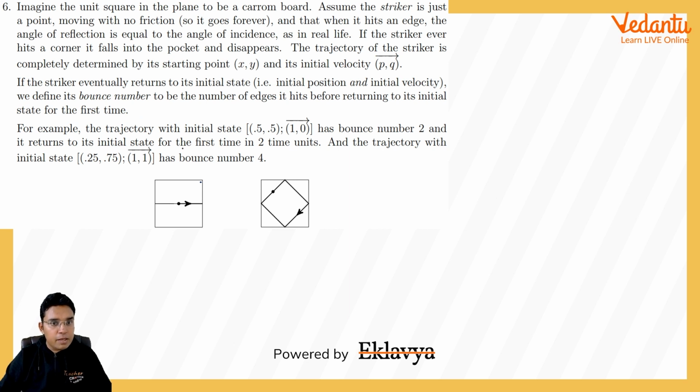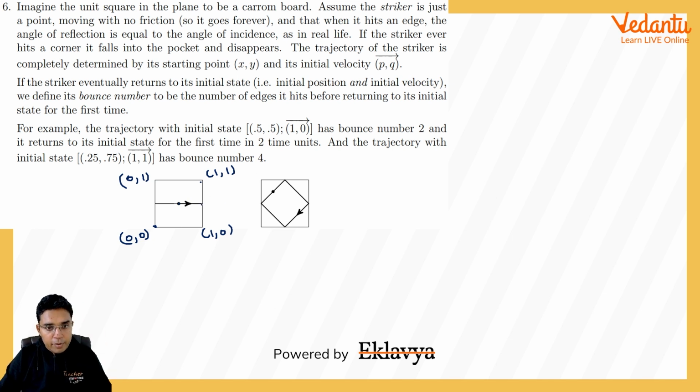For example, the trajectory with initial state 0.5 comma 0.5, I think they are saying the dimension is 1. So we are assuming this to be 0 comma 0, this is 1 comma 0, this is 1 comma 1, and this is 0 comma 1. So this point in between will be 0.5 comma 0.5, and velocity 1 comma 0 means 1 in the x direction, 0 in the y direction, so it will be going like this.